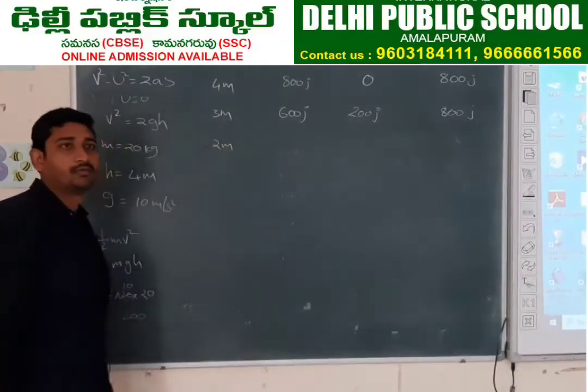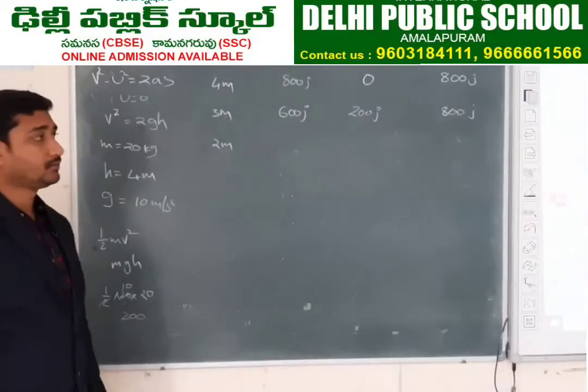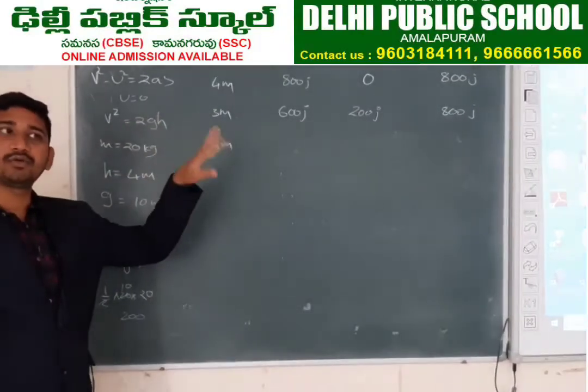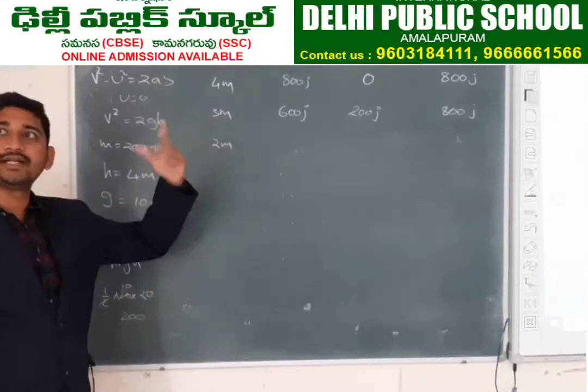Yes. What about 2 meters height? 400. Mass into gravity into height. Mass is 20, gravity is 10, 200 into height is 2. 200 into 2, 400.